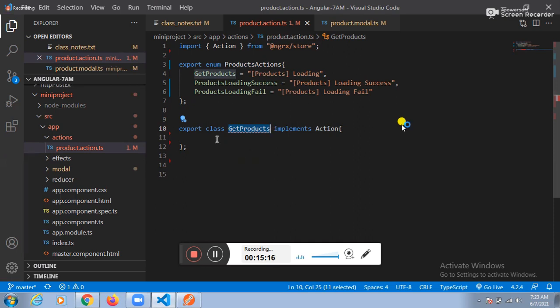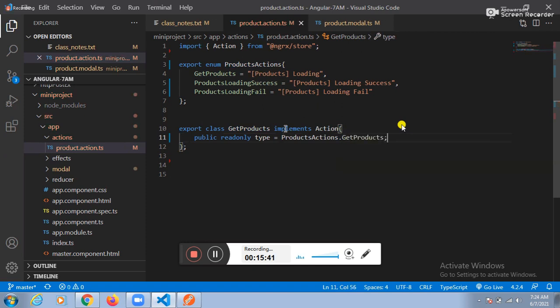Try to say this one here. Type equal to, read only, na? Can I take the public? Public read only type equal to. What is the enum name? Products actions dot get products.